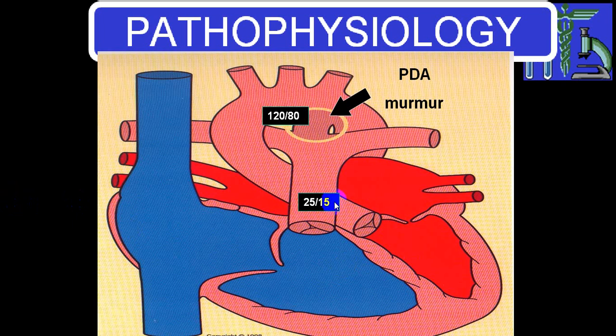When pulmonary pressure becomes equal to aortic pressure, the shunt will stop. As soon as the shunt stops, the murmur will also stop. It will lead to what we call Eisenmenger. Now, with further increase in pulmonary pressure more than aortic pressure, the shunt will reverse. We call it Eisenmenger with reversal of the shunt.